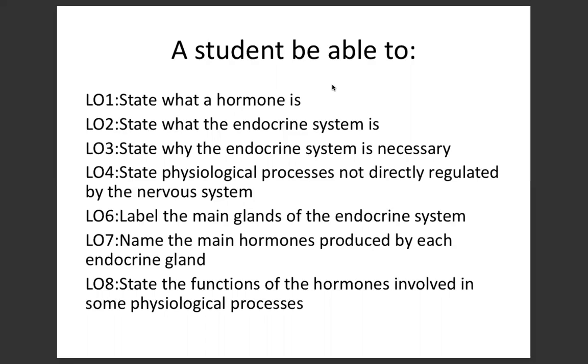And LO number 6, label the main glands of the endocrine system and name the main hormones related to those glands. And LO number 8, state the function of the hormones involved in some physiological processes.